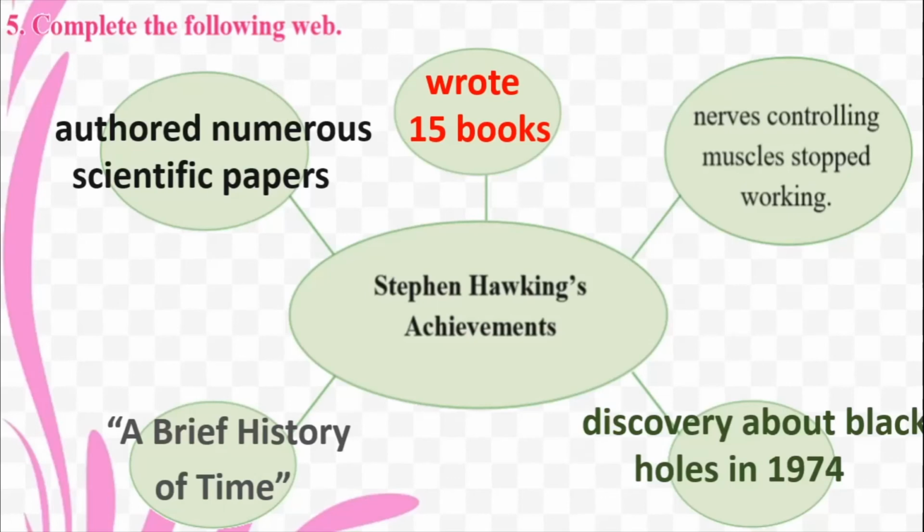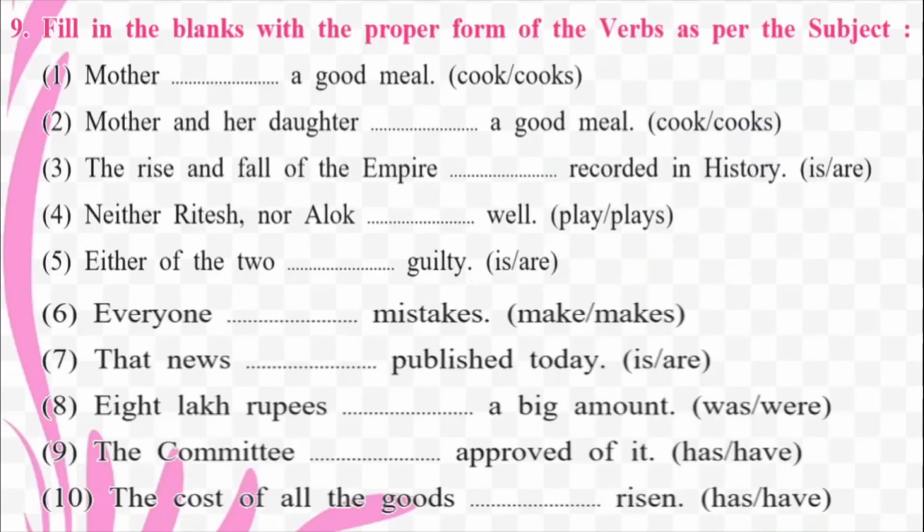So children, these are some main points about the life and the achievements of Stephen Hawking. So remember, why are we focusing on his achievements so much? Because all these achievements are in spite of the kind of disability that he was suffering from in his real life. Okay. Now we do this particular exercise in grammar, and then we will wind up the lesson for today. We will go to the next part of the lesson in part 2 of the video.